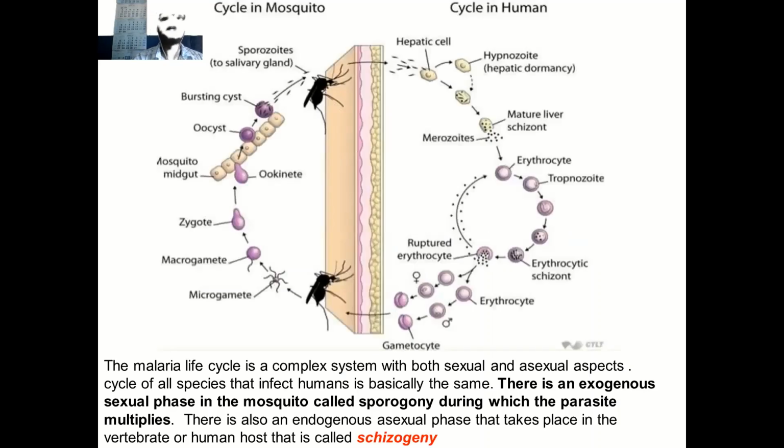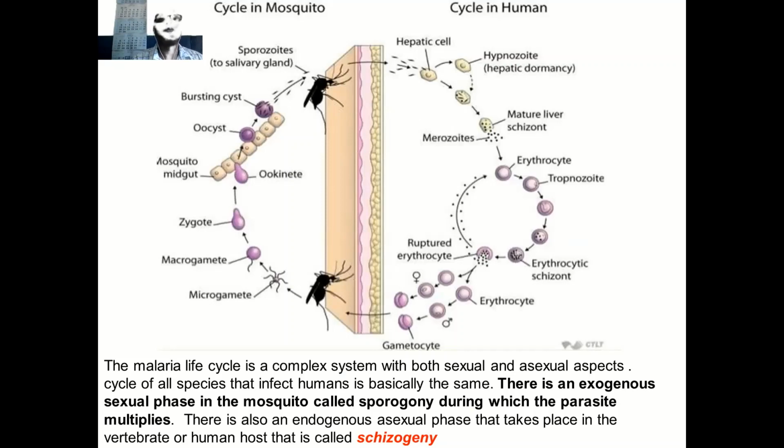So let us look at the life cycle of malaria. The life cycle of malaria occurs in the human being and also in the mosquito. In the mosquito, which is an invertebrate, it is the sexual part, whereas in the human being, a vertebrate, it is the asexual part.